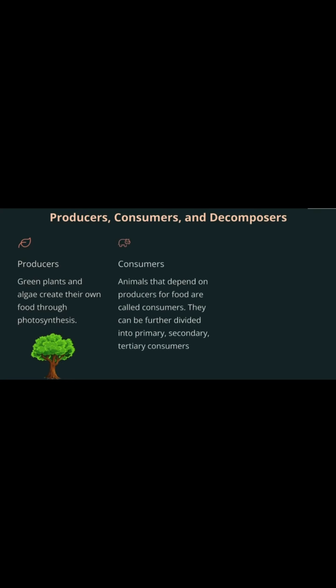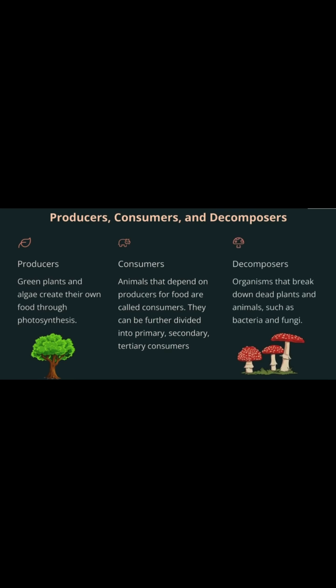Producers: green plants and algae create their own food through photosynthesis. And consumers are those that depend on producers for food. They are further divided into primary, secondary, and tertiary consumers. And decomposers break down dead plants and animals, such as bacteria and fungi.